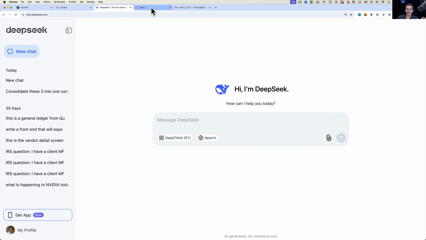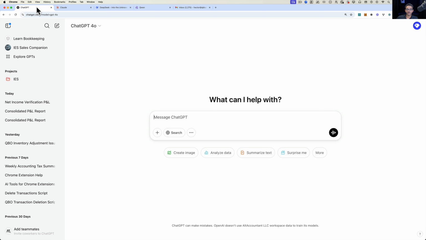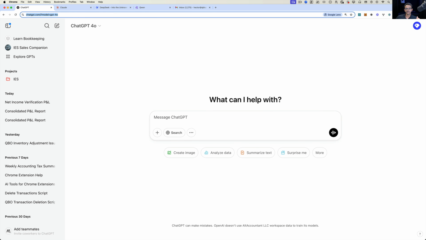Now, Deepseek and Quen, they're both free. I'm not paying for them. ChatGPT, I do pay $20 a month, and Claude, I do pay $20 a month. So I'm going to be using the paid versions of AI for ChatGPT and Claude.